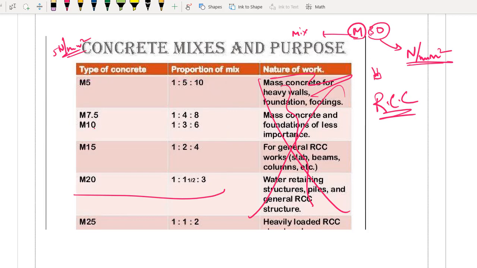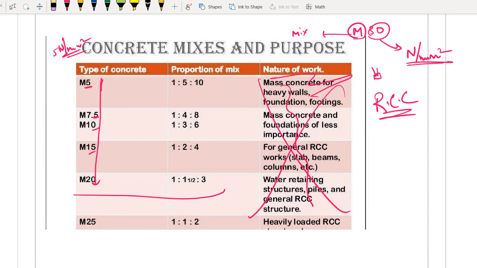Now these proportions are very important. I have told you, if you want more strength, then cement content should increase. See, this is the order, right? M5 में स्ट्रेंथ काफ़ी कम है, M7.5 में थोड़ा स्ट्रेंथ ज़्यादा है, M10 में स्ट्रेंथ और थोड़ा ज़्यादा है, M15 और थोड़ा ज़्यादा है, and so on. Agreed or not? So what you have to do? We have to increase the cement content from M5 to M7.5 and so on. I hope you are getting the concept right.